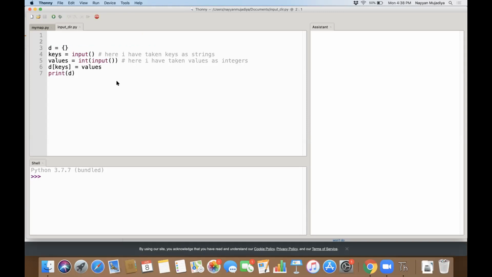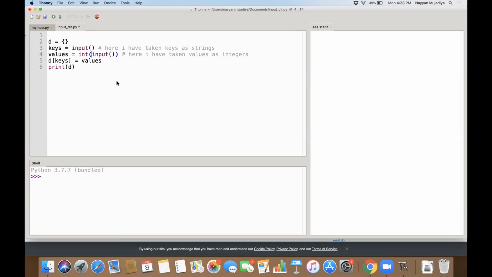We have a dictionary called D. When I say D equal to curly braces open, curly braces close, it is an empty dictionary. Now this is input. I will enter something, and again I'll ask for input, and that input I'm converting to an integer.